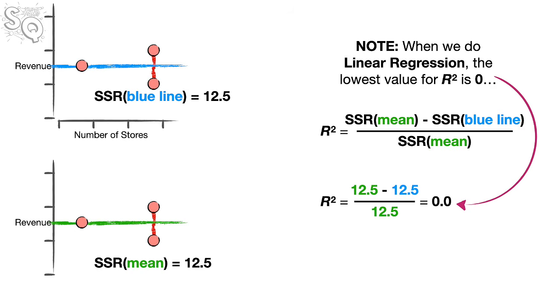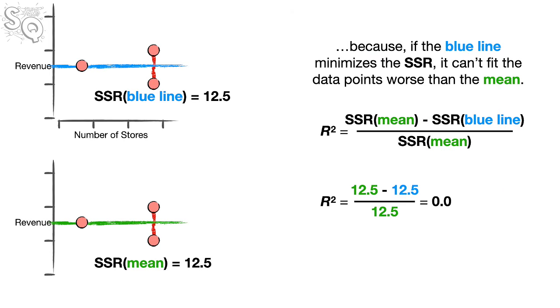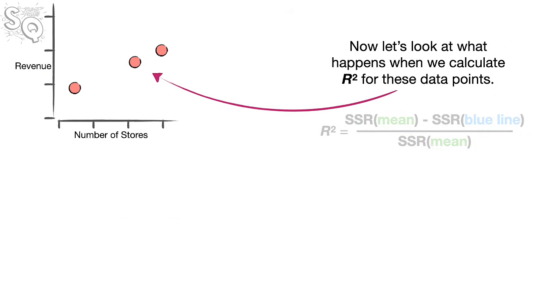Note, when we do linear regression, the lowest value for R² is 0. Because if the blue line minimizes the sum of the squared residuals, it can't fit the data points worse than the mean. Small bam. Now let's look at what happens when we calculate R² for these data points.